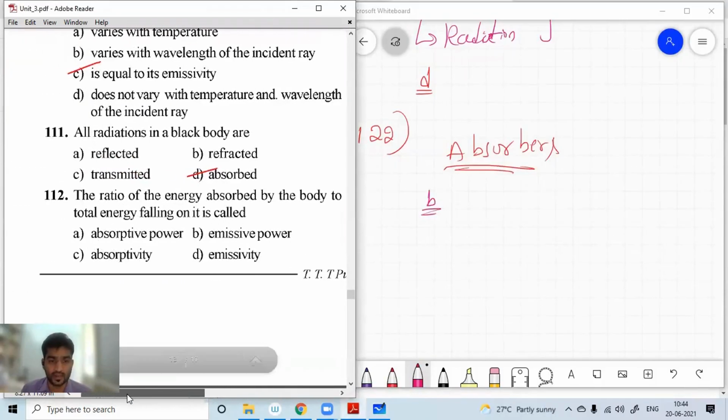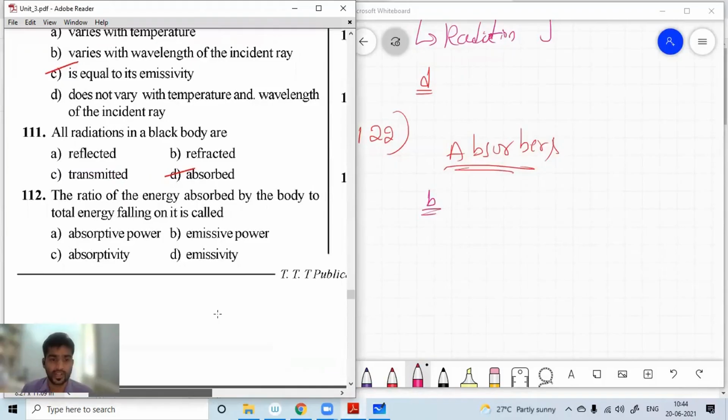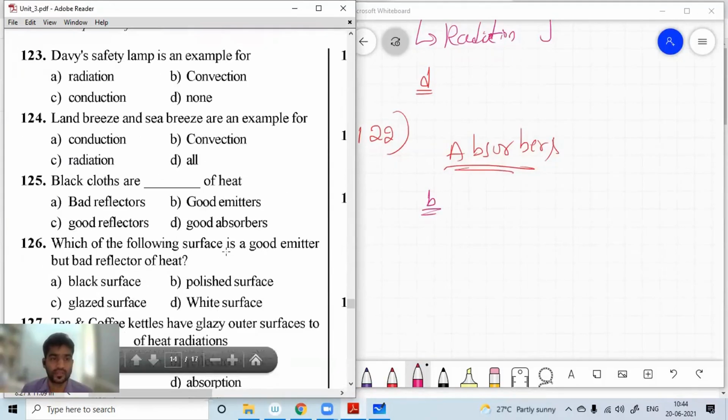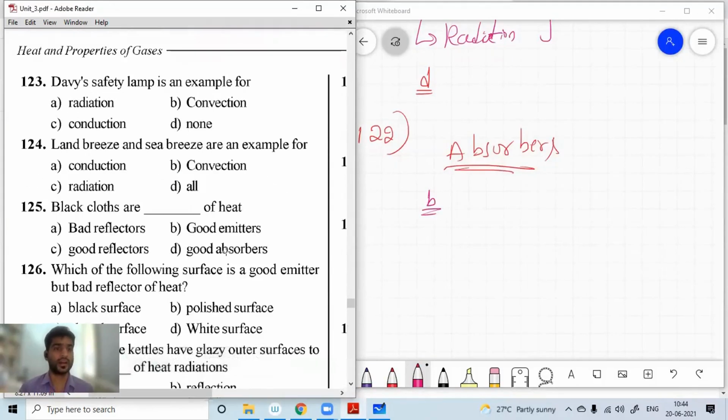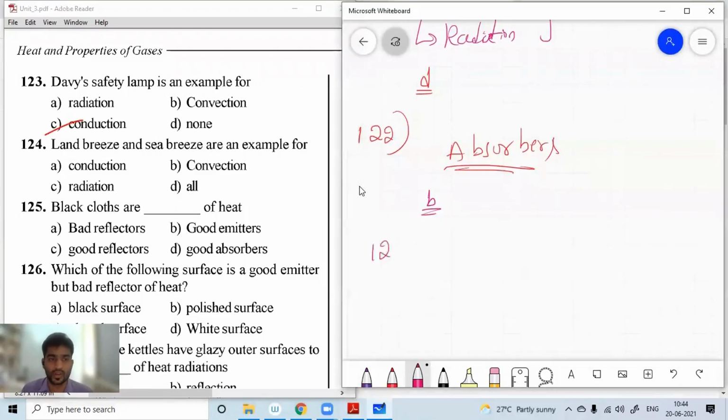Next, dear students, I'll proceed with question number 123. A Davy safety lamp is an example of what? We discussed this while studying the theory classes. A Davy safety lamp is an example of conduction. So for question number 123, the right option is conduction.